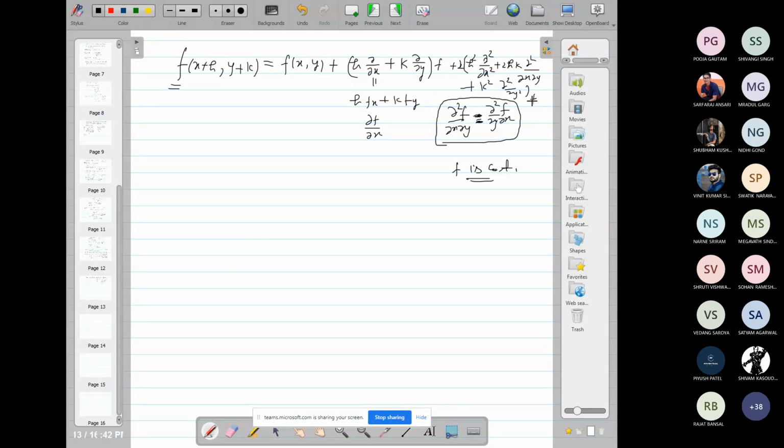Higher order terms follow, and so on. Using this Taylor's theorem, actually we require only up to first order in h and k, only up to this.